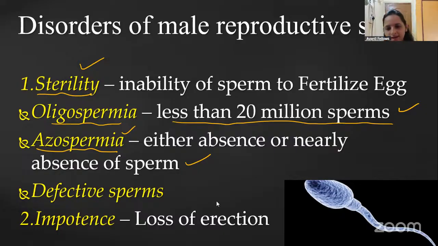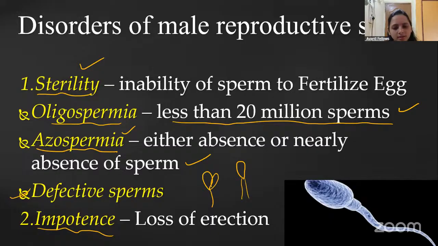Okay. Fine. So now let us talk about defective sperm. The sperm is produced, but it is defective. It may have two heads and one tail, or one head and two tails, or the tail may be lacking or very short, or it may have some other defect. That we call defective sperm. If they have bad habits and continue them, defective sperm can occur. Okay, fine. Then coming to impotency. Impotency means loss of erection during coitus or intercourse.